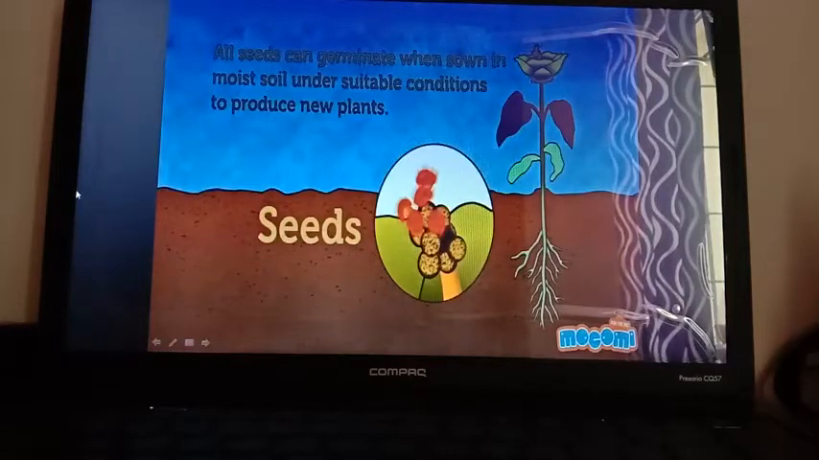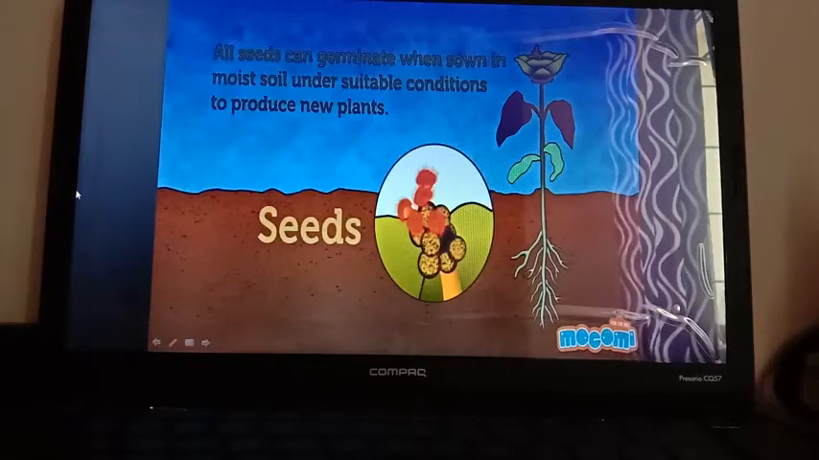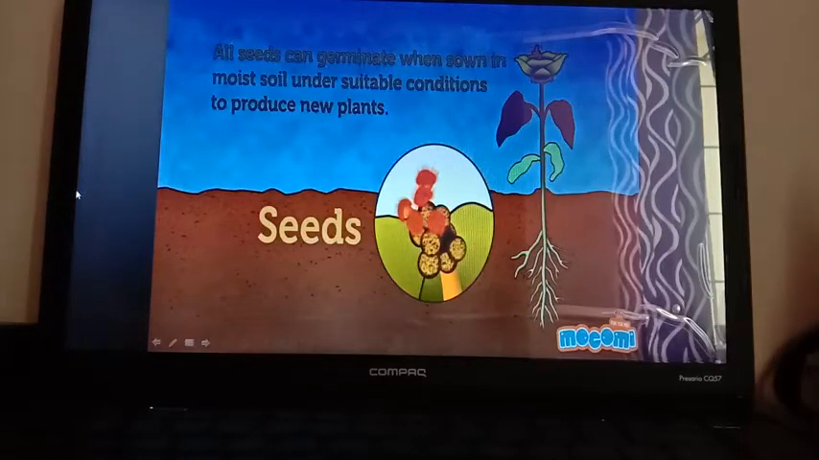All seeds can germinate when sown in moist soil under suitable conditions to produce new plants. Already I have told that the seeds are sown in moist soil, not dry soil, because water is a very essential component for germination. So when it is sown in moist soil and all other suitable conditions are present, all seeds can germinate and produce new plants.